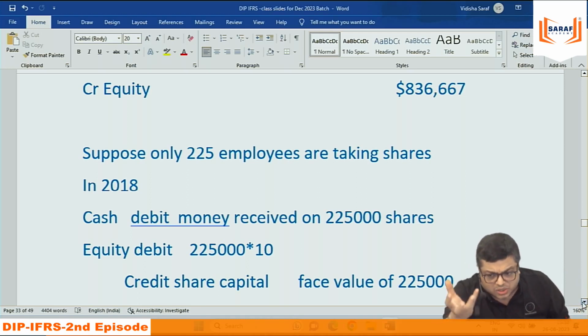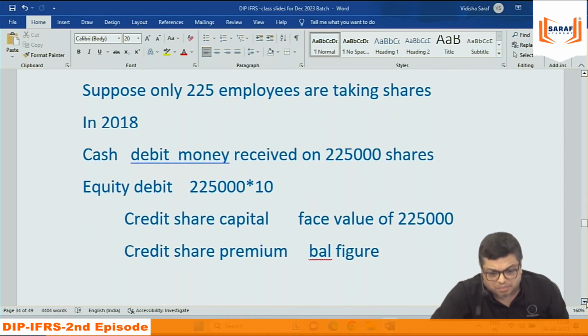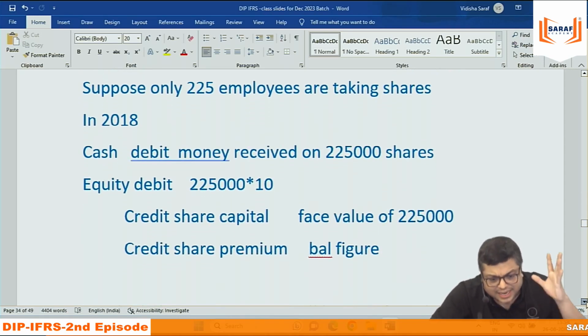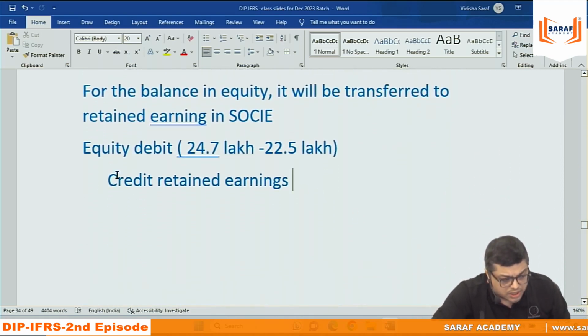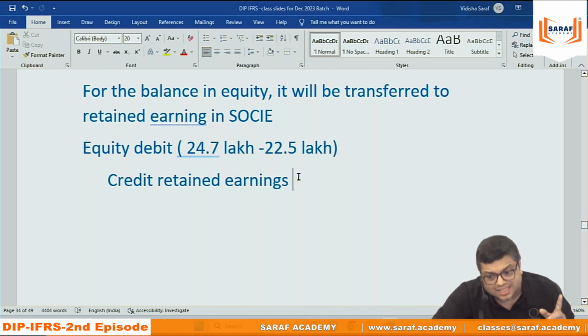So after 3 years, a total equity credit balance is there. Against that, if you are giving them the shares, equity is cancelled and share capital and share premium are credited. For those not taking shares, debit equity, credit retained earnings, because it was deducted from retained earnings, from profit. Now it is again added to retained earnings, but not in the PL account. This is straight away in the statement of changes in equity, from one reserve to another reserve.